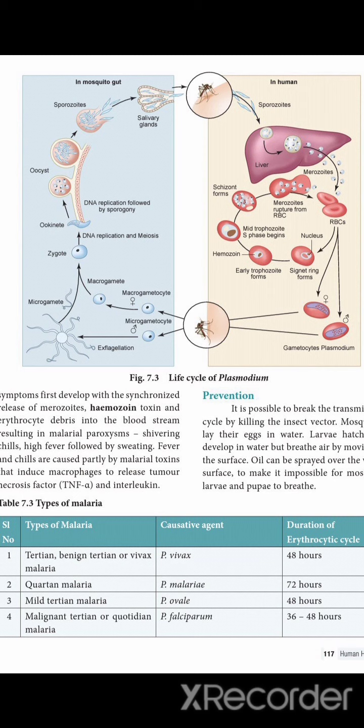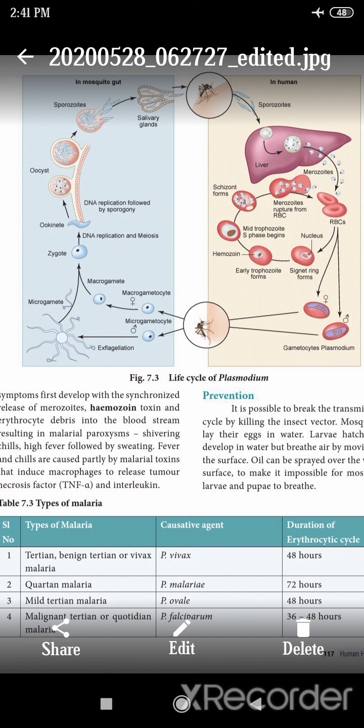The vacuole is pushed to one corner, which is called the signet ring, and Schüffner's granules are also produced. The RBCs are affected by the merozoites and early trophozoites are formed. The hemoglobin in the RBC is liberated by the merozoites to produce hemozoin.